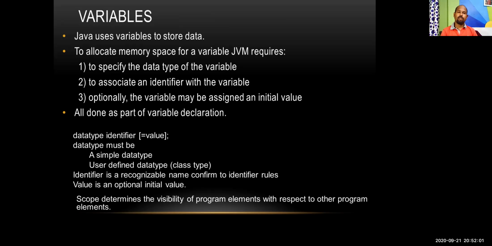Suppose you have written int a and a is not initialized, then a may hold some garbage value from the memory. And without initializing, if you print the variable, it will give you some garbage data, some wrong memory values.